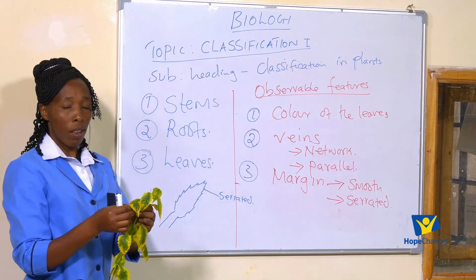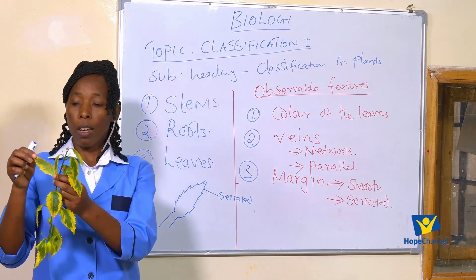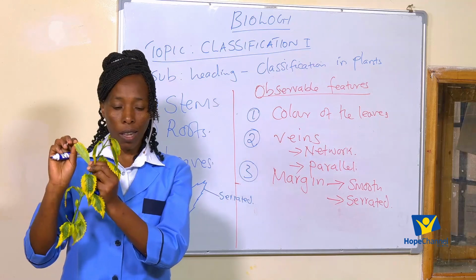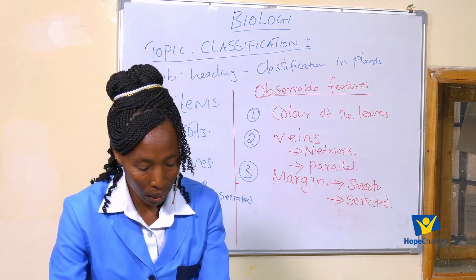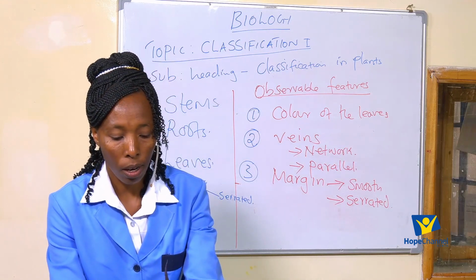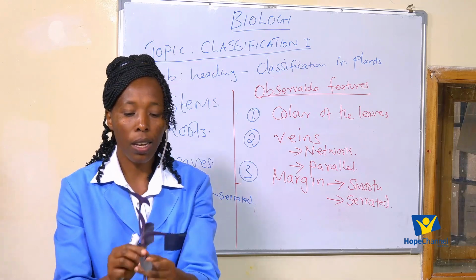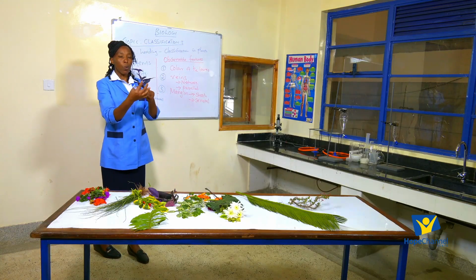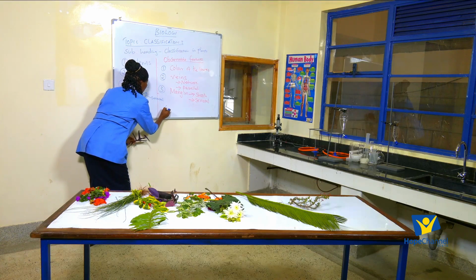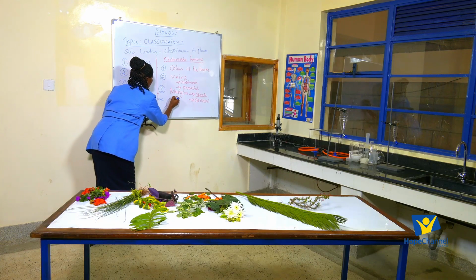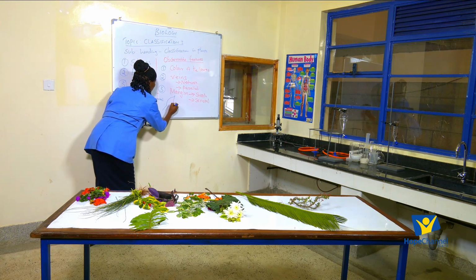So that is an example of this leaf. The leaf margin is what? It is serrated. But if I look at this other leaf, let's see on this other leaf, the margin is what? We say the margin is smooth. So if I was to demonstrate that, I'll say the leaf margin is smooth.